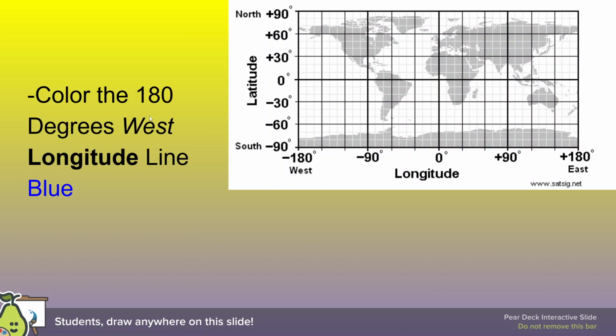Now here it says 180 degrees west longitude, line blue. West longitude, so now we're going west from the 0 degrees longitude. We're going to go all the way out west, going up and down this line right here, the very edge of our map.